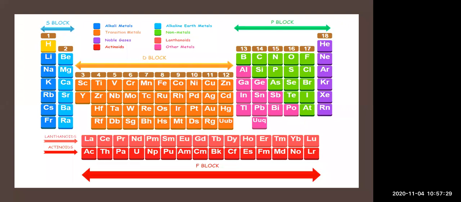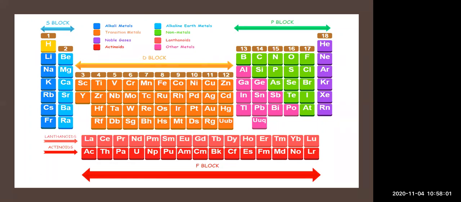Now you know that an atom consists of two parts. One is the electrons, which are revolving around the nucleus, and in the nucleus part there are protons and neutrons. Now the number of protons and the number of electrons are both the same. So the atomic number is nothing but the number of electrons or the number of protons. So either you can write the number of electrons or you can write the number of protons.